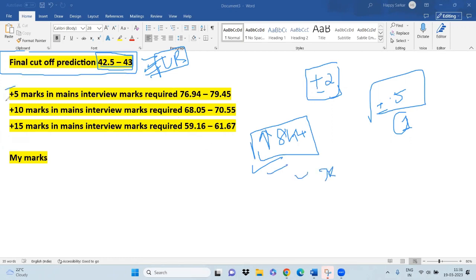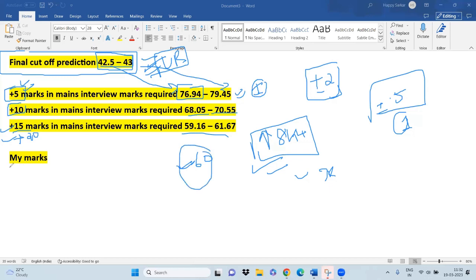Someone who is getting plus 5 marks in the mains will have to score 76.94 in the interview if the cutoff is 42.5, and 79.45 if the cutoff is 43. One-fifth of these marks will be calculated in the final cutoff. If you have 10 marks more, I have given the range 60.5 to 70.55, and I have given the range for 15 marks more as well. Someone getting 15 plus marks needs to get close to 60 marks in the interview, and I don't think that is very difficult. If you have not made any blunder in the interview, even if your interview is average, I think you will get 60 marks.